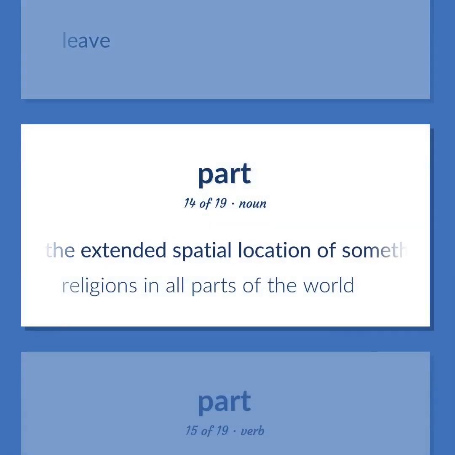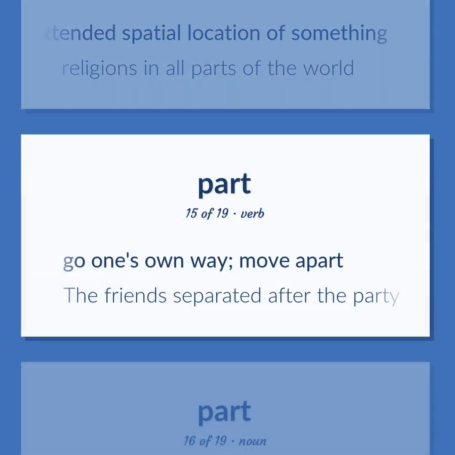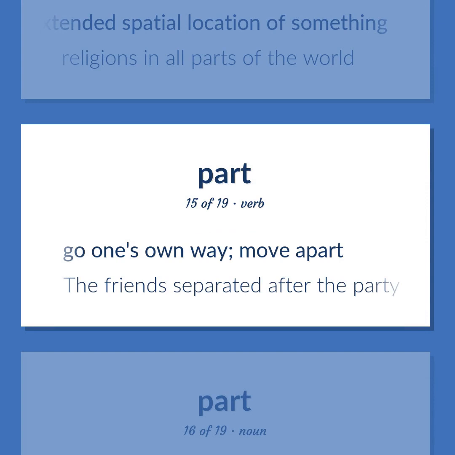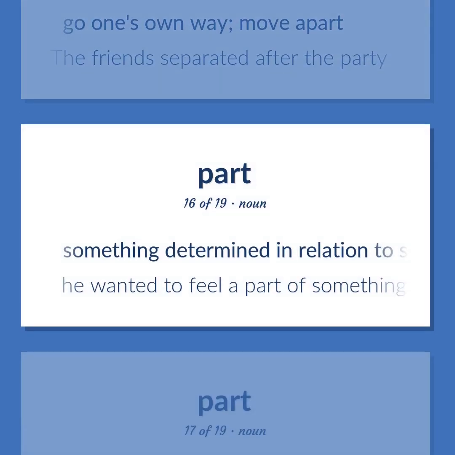The extended spatial location of something. Religions in all parts of the world. Go one's own way. Move apart. The friends separated after the party. Something determined in relation to something that includes it.